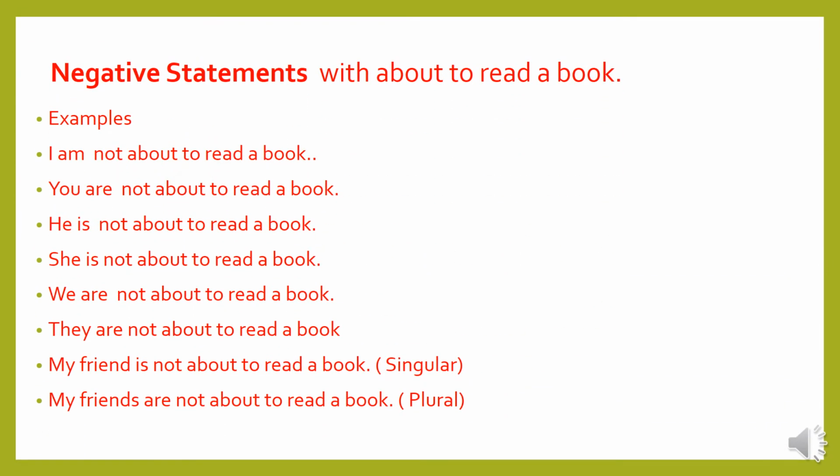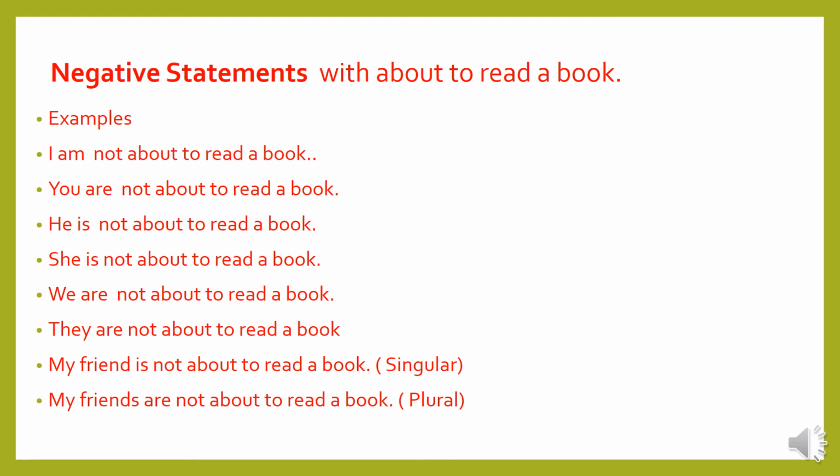Negative statements with about to read a book. Examples: I am not about to read a book. You are not about to read a book. He is not about to read a book. She is not about to read a book.